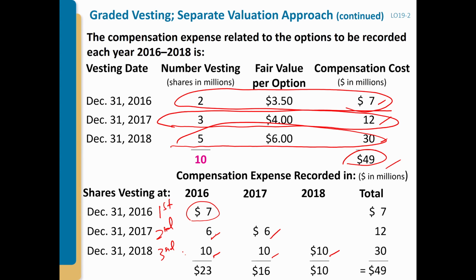So total compensation expense for 2016, you calculate this, you get 27. 2017 is 16, and 2018 is 10. And the total over these 3 years is 49.